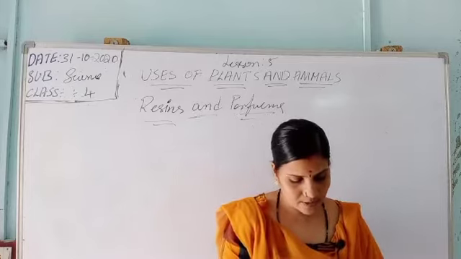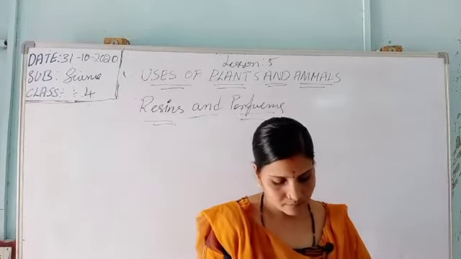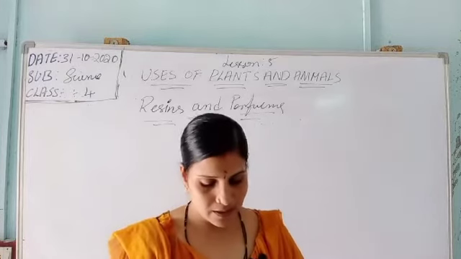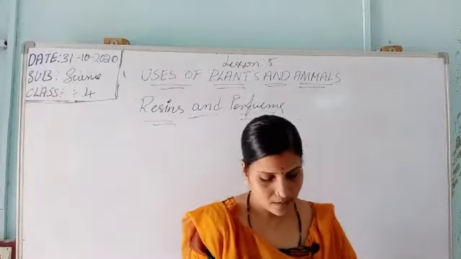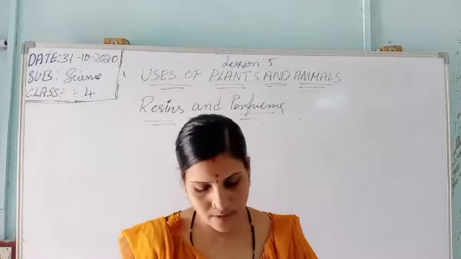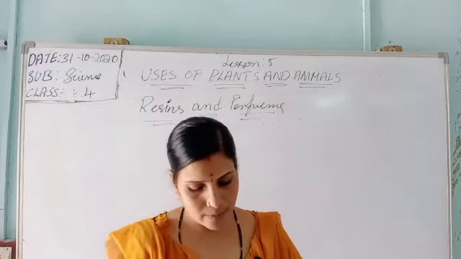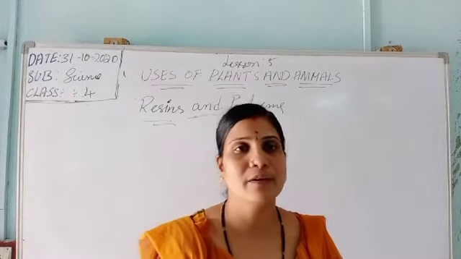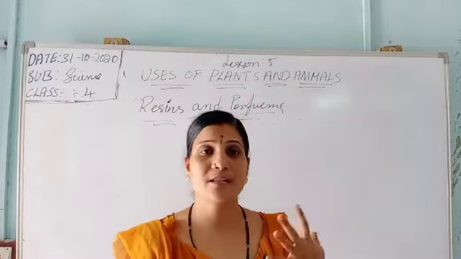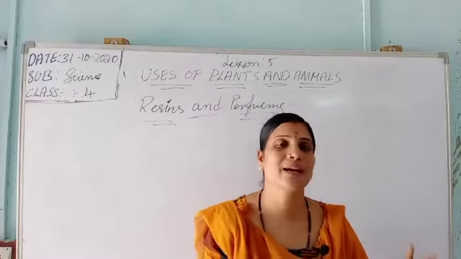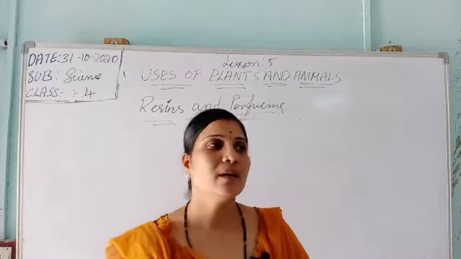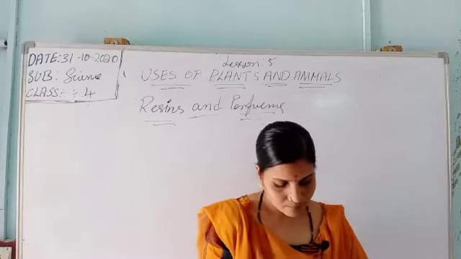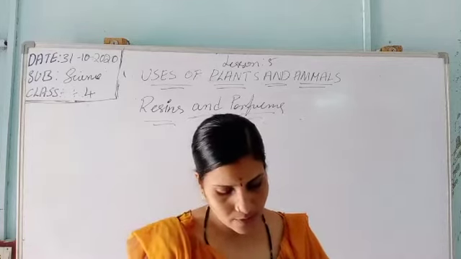These substances are used for making varnishes and paints. The flowers and leaves of some plants contain pleasant smelling compounds. Some plants, flowers, you know everyone, give a very good smell, from the rose, jasmine, chameli, that may be lily. We get a nice smell from these trees. So these compounds are used for perfume.